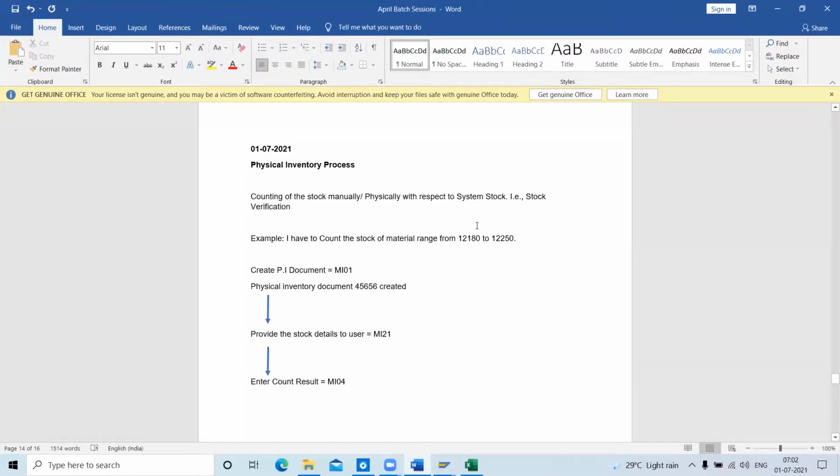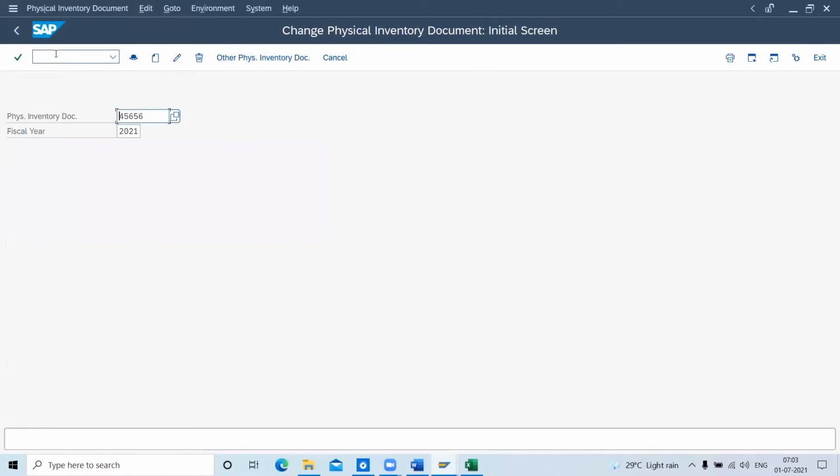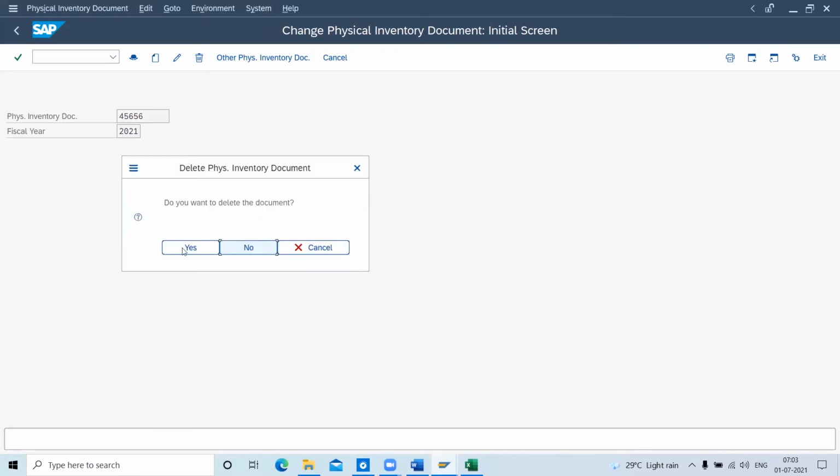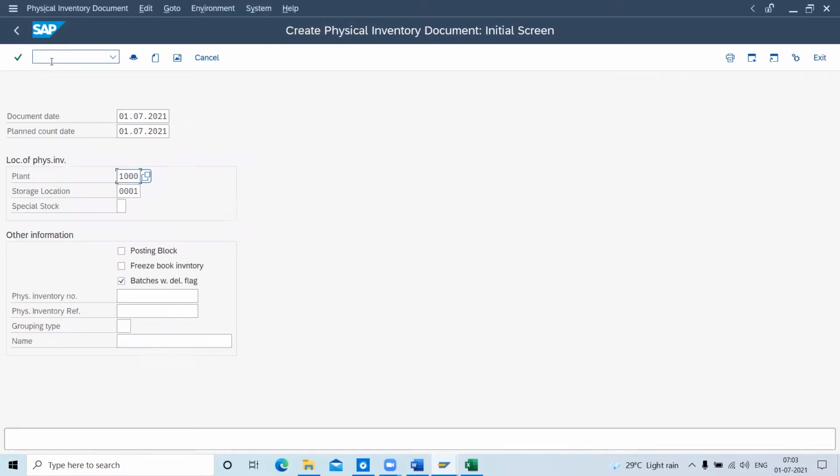What was my document? 4656. I will delete this one and create a new document, MI01. Here you can see, I have wrongly posted this month.